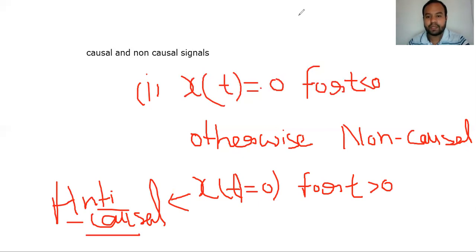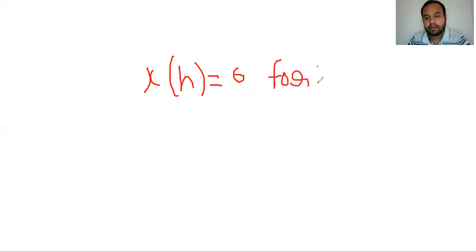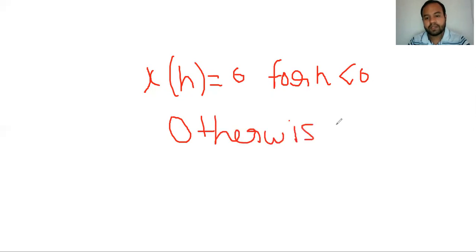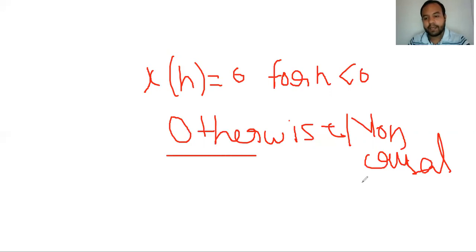Now for the discrete time signal, we must say that if the signal x[n], where n is the index, is 0 for n lesser than 0, then that discrete time signal will be known as a causal signal, otherwise non-causal.